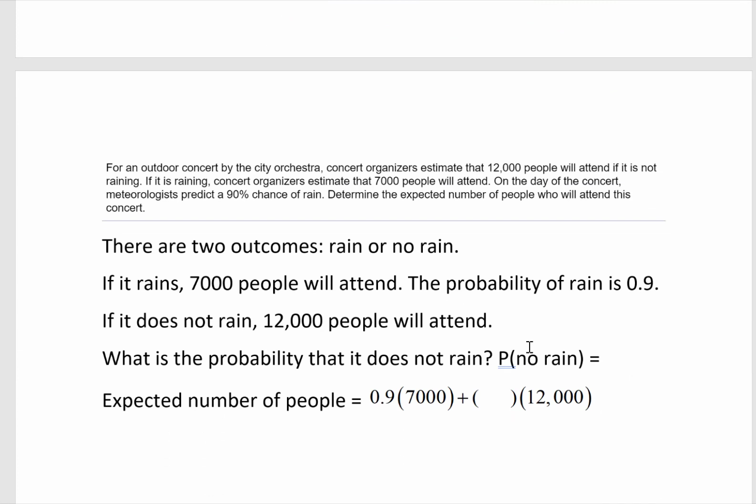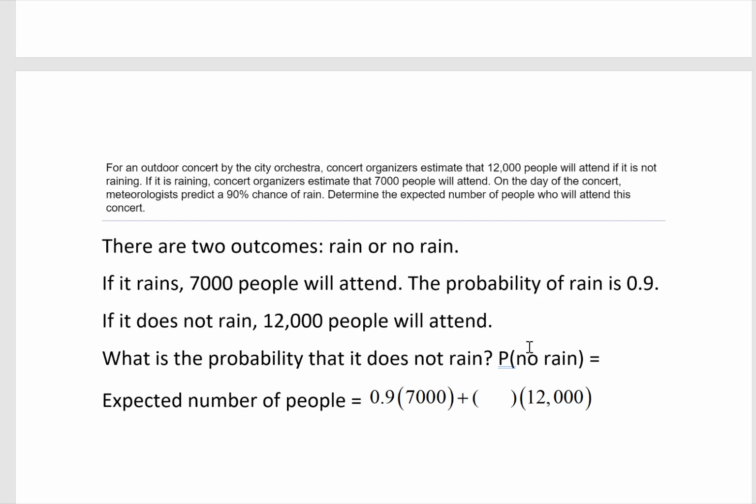For an outdoor concert by the city orchestra, concert organizers estimate that 12,000 people will attend if it is not raining. If it is raining, concert organizers estimate 7,000 people will attend. On the day of the concert, meteorologists predict a 90% chance of rain. Determine the expected number of people who will attend this concert. There are two outcomes, rain or no rain.